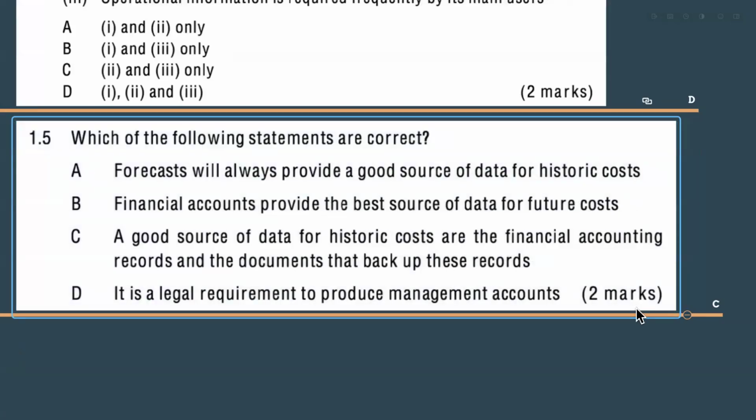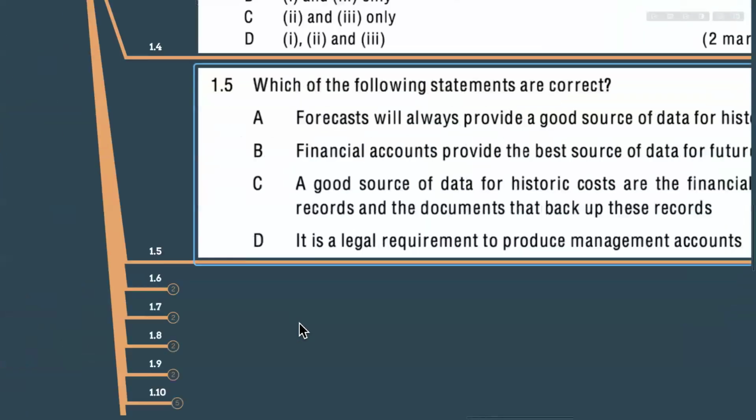And Suhail, you have chosen B as an answer. Suhail, you have to think future cost, right? Not aligned with the financial accounts. We are not considering the next year revenue as a revenue in our income statement. We are considering only the revenue we have already earned, already realized in our sales for the last 12 months, right? And other people, Shwadi, chose D. There is no legal requirement to produce management accounts. This is the very basic part, right? I think that was the answer for the other question, right? Okay, sorry. Right. So most of you chose the correct answer.